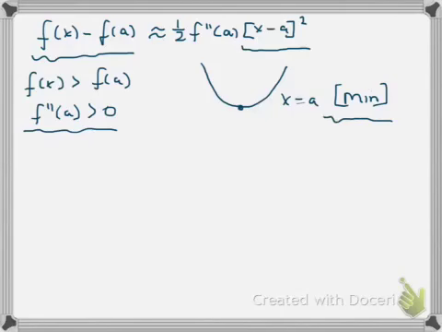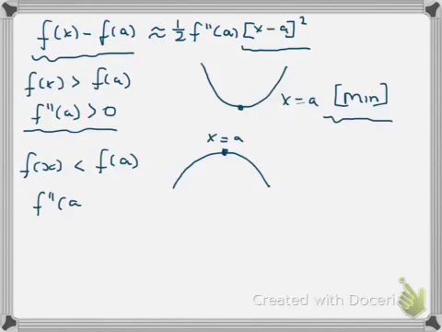Now, the other case would be where f of x is less than f of a. So that means our curve would look something like this, where the top point is at x equals a. And in that case, f of x minus f of a must be less than 0, which also means that f double dashed of a is less than 0. So when that's the case, we've got a maximum point at x equals a.